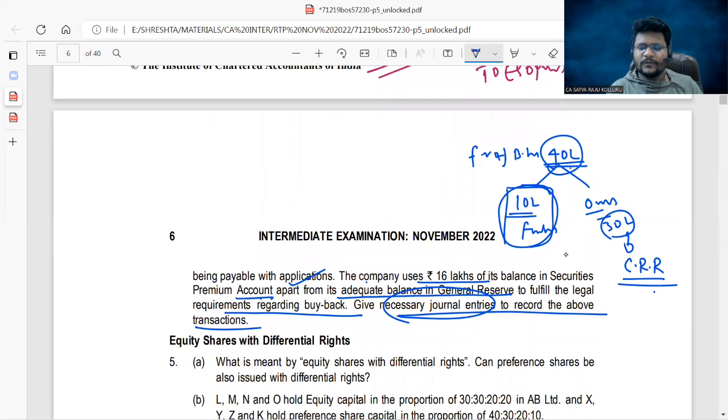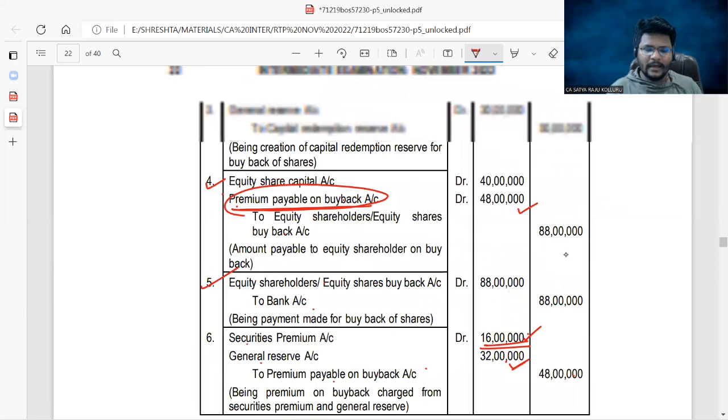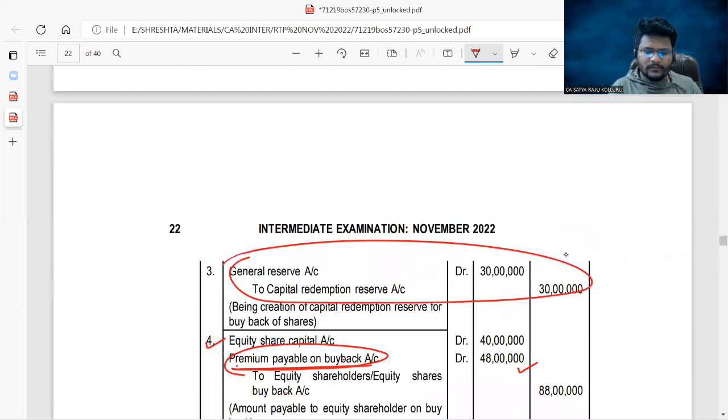Now all of you please concentrate. Out of the face value of the equity shares bought back, 30 lakhs is from existing resources. That's why we need to transfer 30 lakhs to the CRR. General reserve account debit to capital redemption reserve 30 lakhs. That entry was given here. With this, the buyback entry is over.